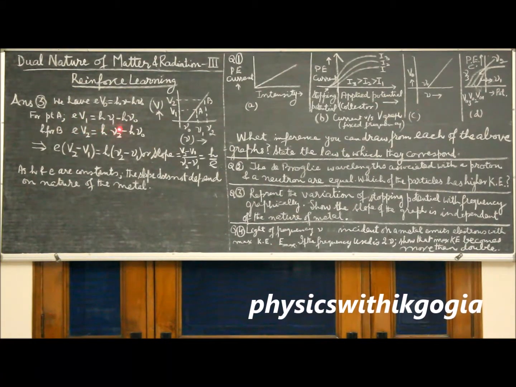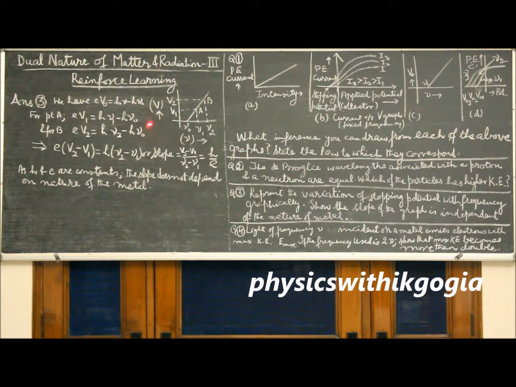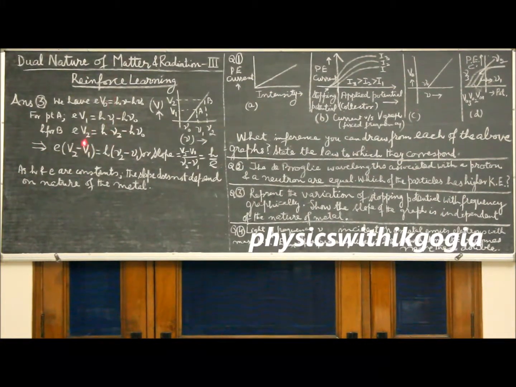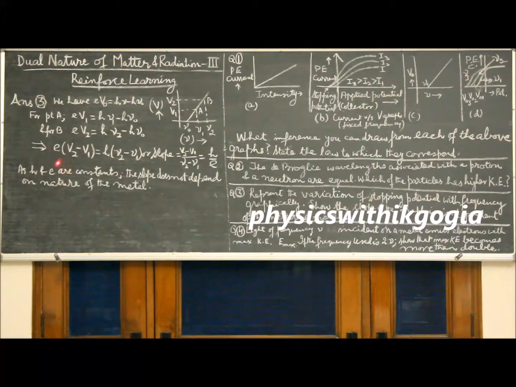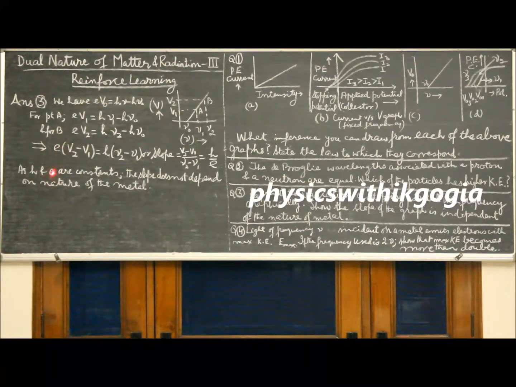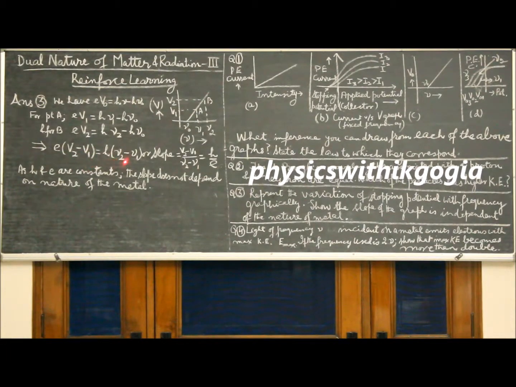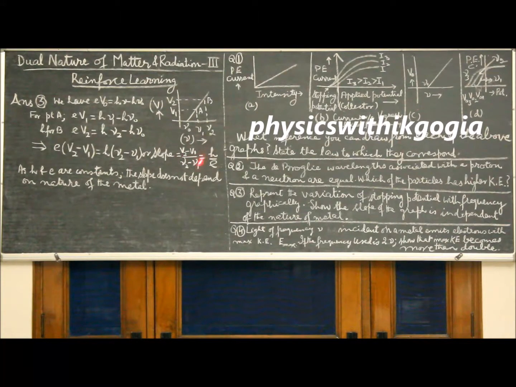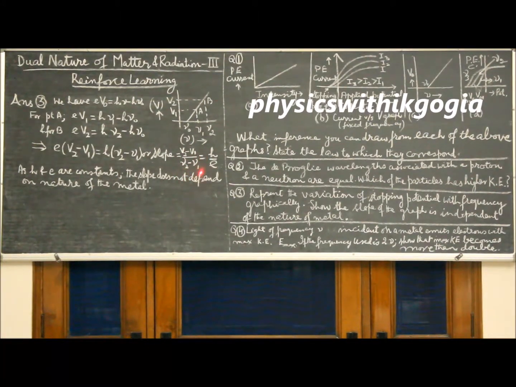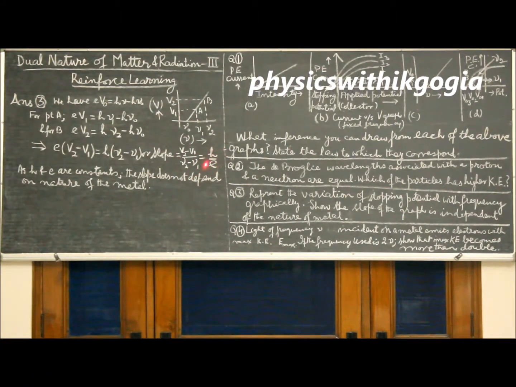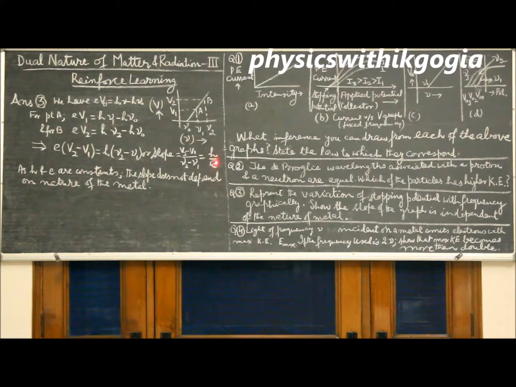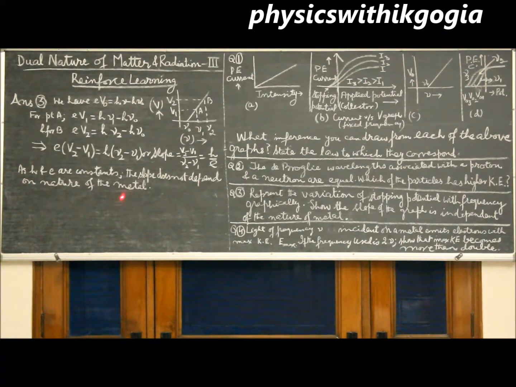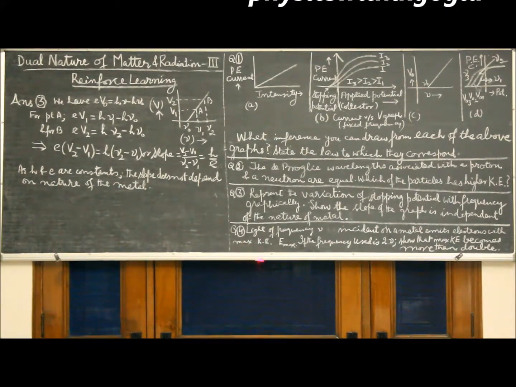eV1 equal to h nu1 minus h nu naught. Likewise, the second equation. If you subtract these two equations, first from second, you get this result: e into (V2 minus V1) equal to h into (nu2 minus nu1), or the slope (V2 minus V1) over (nu2 minus nu1) equal to h by e. As both h and e are constants, the slope does not depend on the nature of the metal.